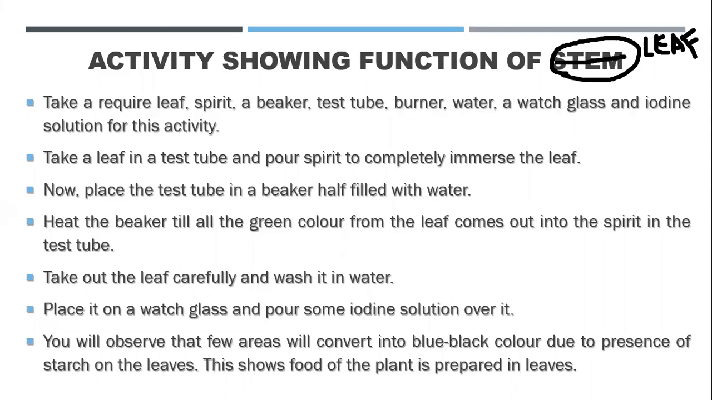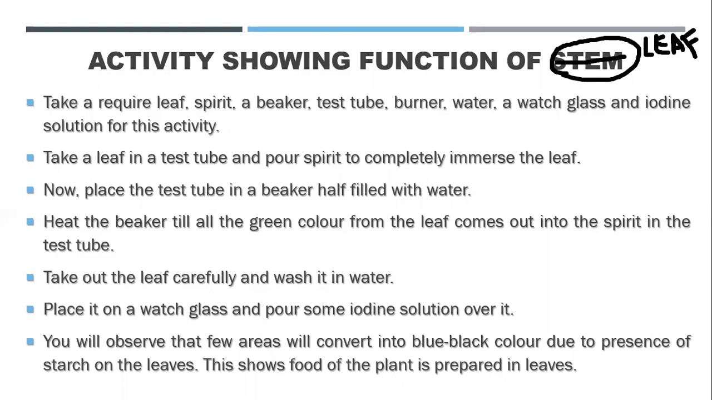So you need to put the spirit in it, and then you have to place the test tube in a container half filled with water. You will take a container, fill it half with water, and then place that test tube with spirit and leaf in it. Okay, don't submerge it, just keep it. Then heat the beaker till the green color of the leaves comes out into the spirit in the test tube. Okay, until the complete green color is gone, and the spirit will become green in color and the leaf will become colorless, white, okay.